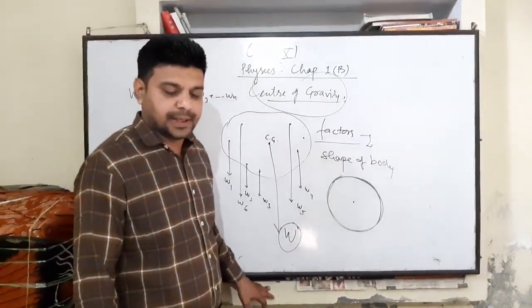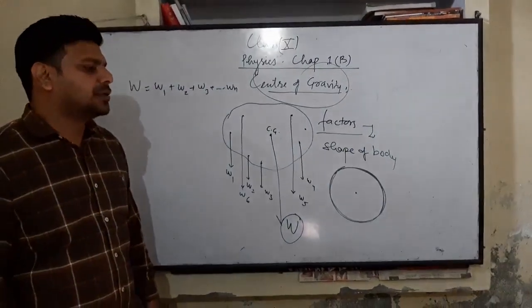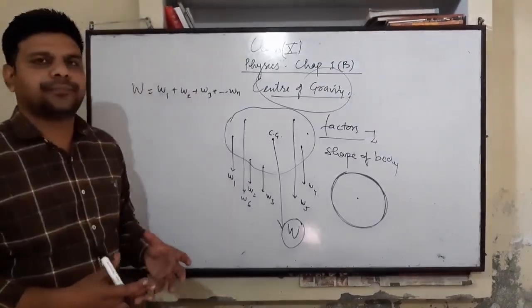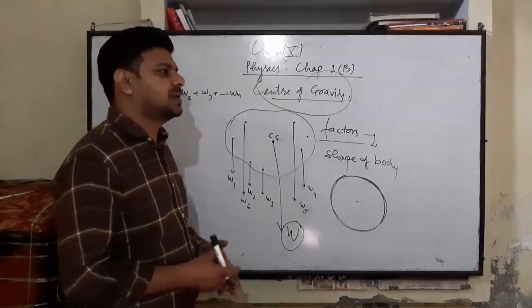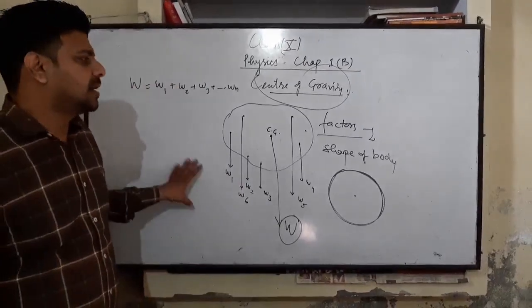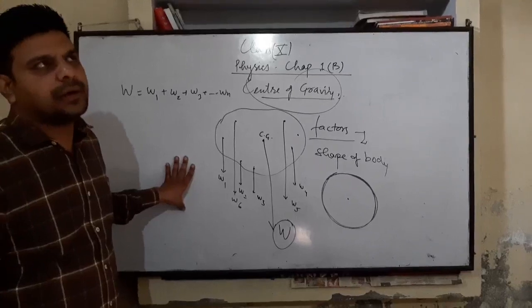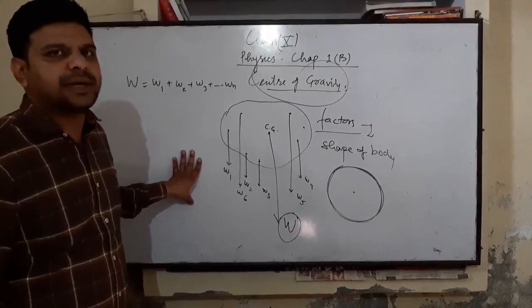And it should be remembered that for a uniform object, such as a sphere, a cylinder, a lamina, a rectangular plate, the location of the center of gravity will be at its geometrical center.